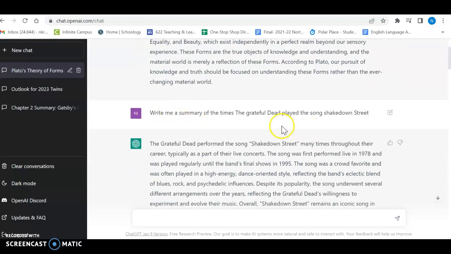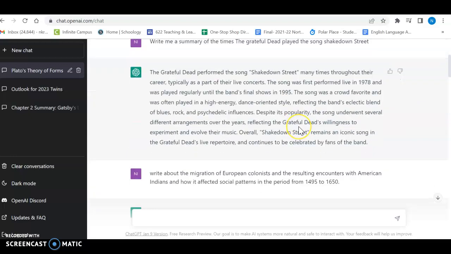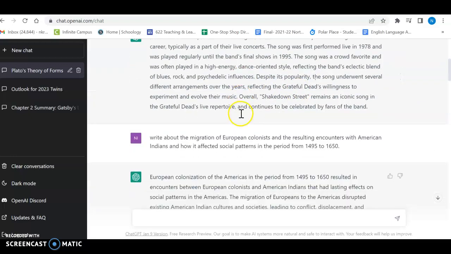Write me a summary of the times the Grateful Dead played the song Shakedown Street. So again, this is the type of example you give as a question on an assignment, and all the student needs to do is put the question into here. It's like Google, but much, much more so.